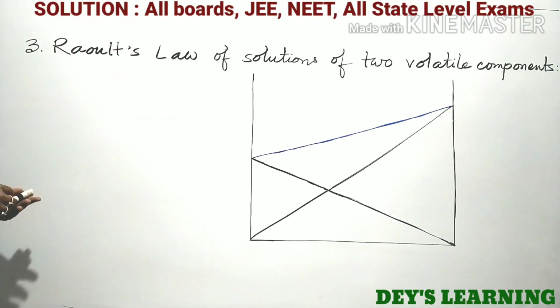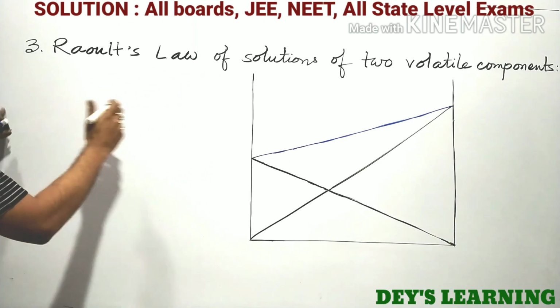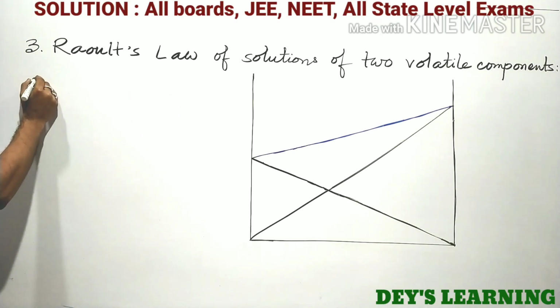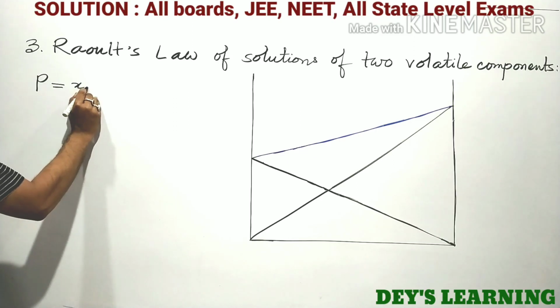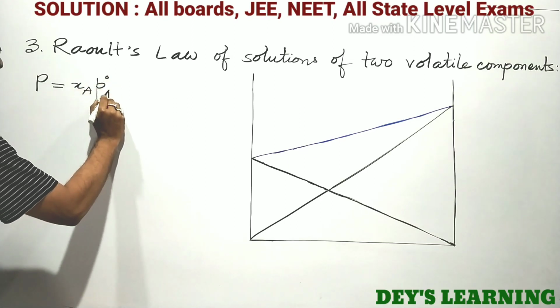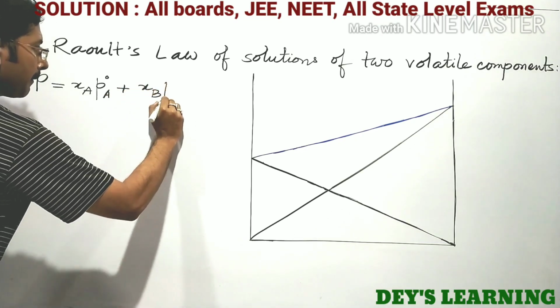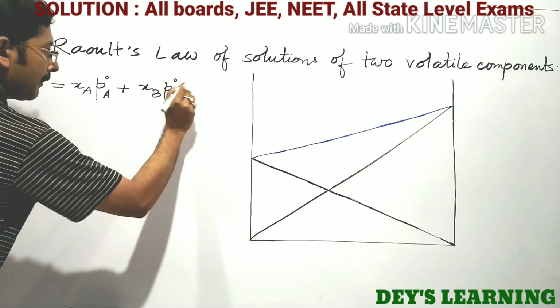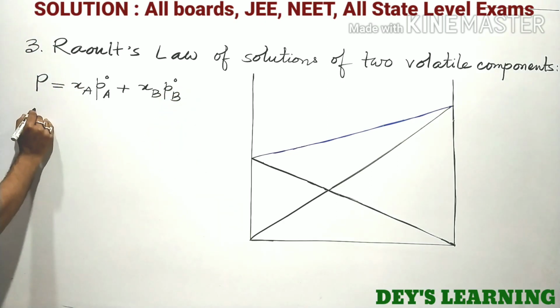Okay, the two equations we have for a solution of two volatile components, we have total pressure P equal to XA P0A plus XB P0B,